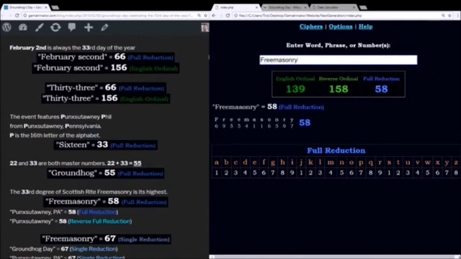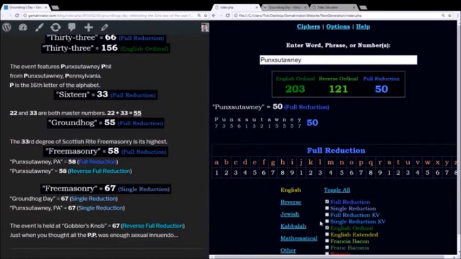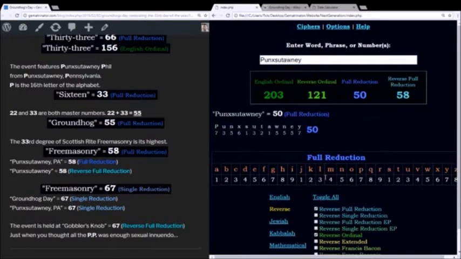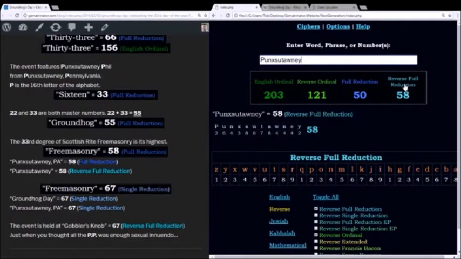Looking again at the gematria of Freemasonry, using the reduction method, this sums to 58. The town this is held in, Punxsutawney, PA, sums to 58 also. In fact, if you take out the PA and flip open the cipher called reverse full reduction, which is the same thing as full reduction, this time we're using the reverse alphabetic order. So here, Q is the 10th letter. 1 plus 0 is 1, so Q is only worth 1. So in this method, Punxsutawney sums to 58.